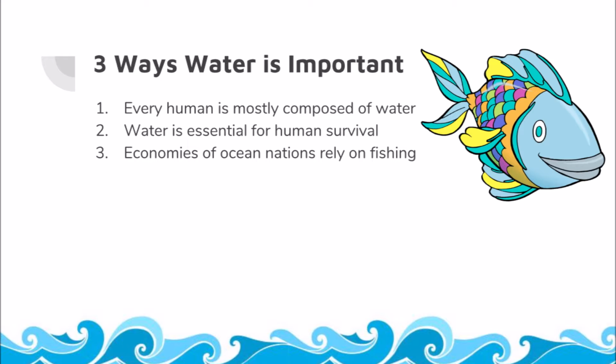Lastly, number 3, economies of ocean nations rely on fishing. Nations like Japan and Korea eat so many fish, shrimp, and seaweed that it is ingrained into their culture and daily lives. They even made video games out of seafood. Fishing is also a major export for these regions, meaning that without water, and therefore the ocean, and therefore fish at all, these nations would struggle with finances and not be as powerful as they are today.